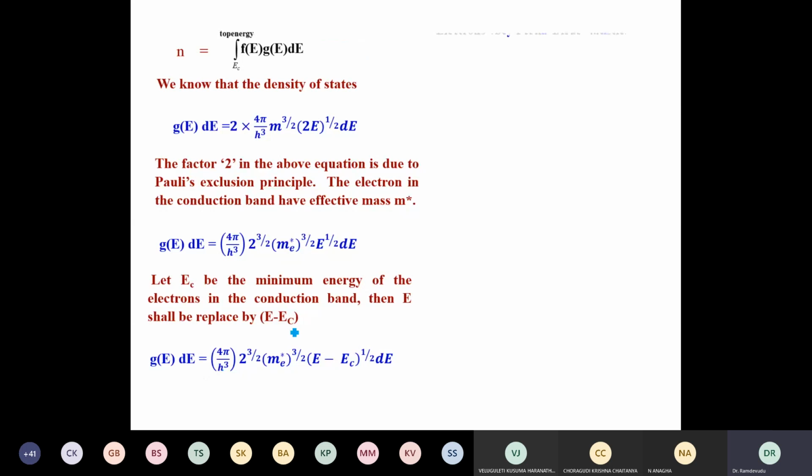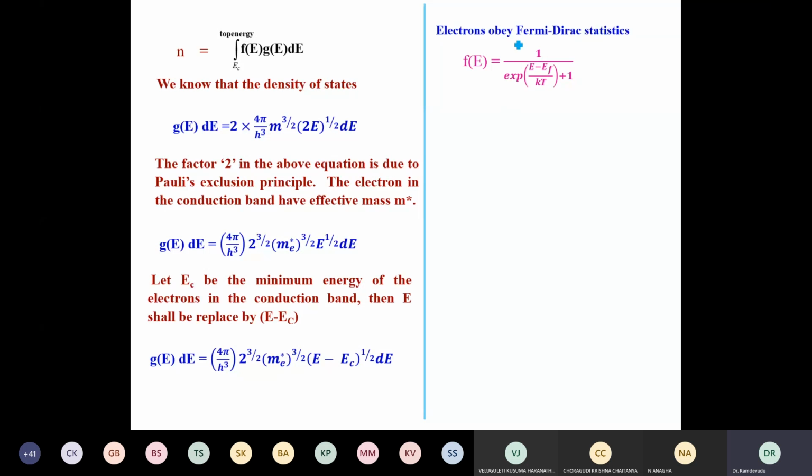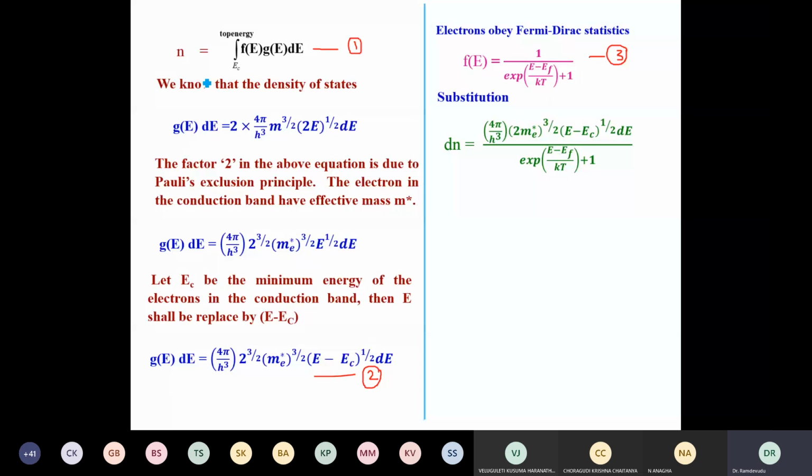Now I will write that electrons obey Fermi-Dirac statistics. Thereby I have F(E) equal to 1 by e power (E minus EF) by kT. And these are equations 1, 2 and 3. Now I'm substituting. So dN I want to get. So dN is F(E) G(E).